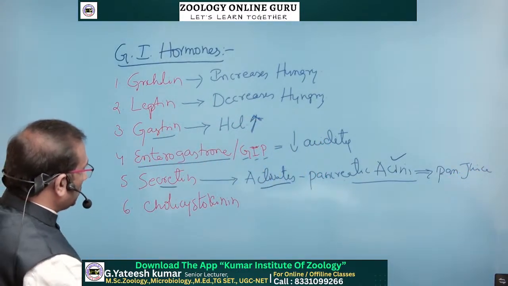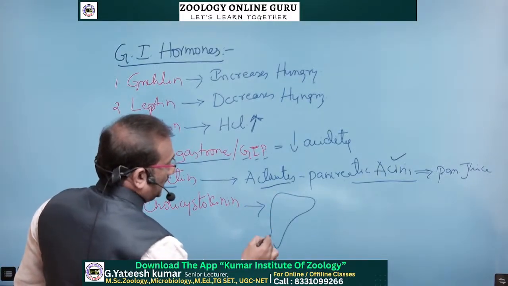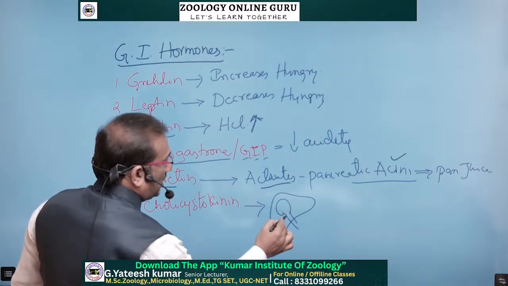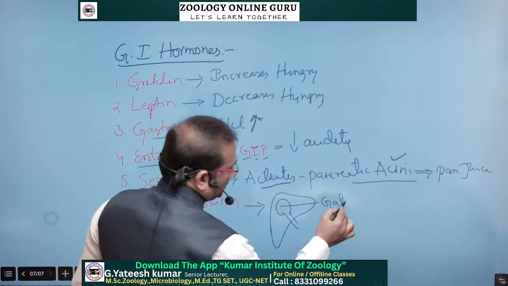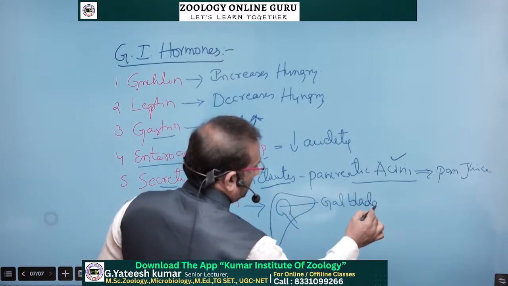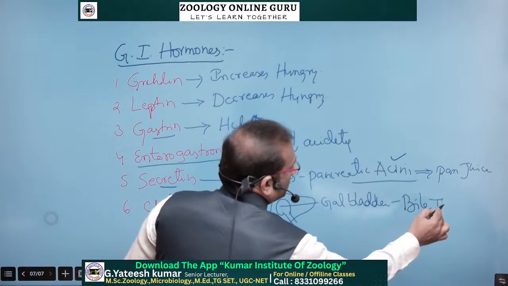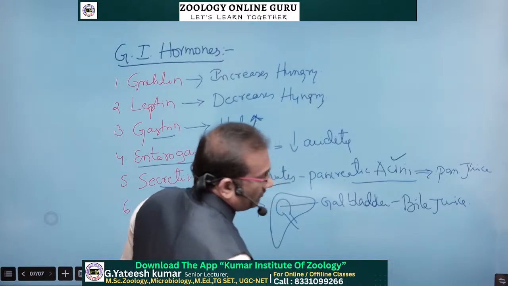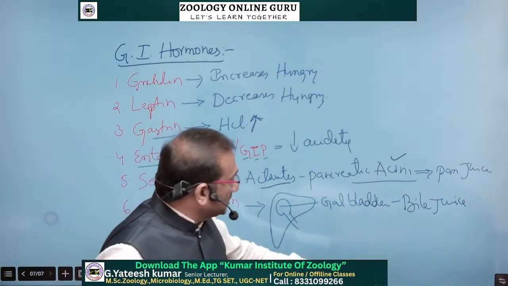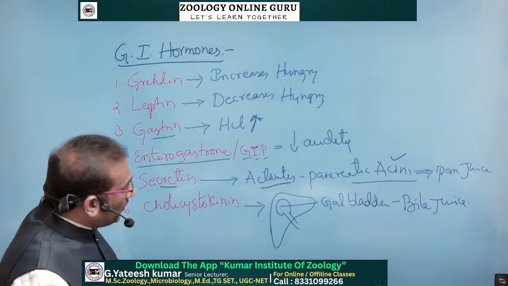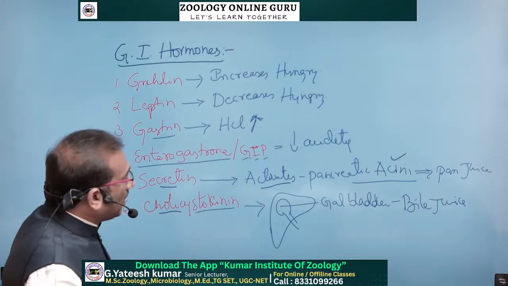And the last one, cholecystokinin. The gallbladder is with bile juice, and this bile juice enters into the duodenum because of the release of the cholecystokinin hormone.